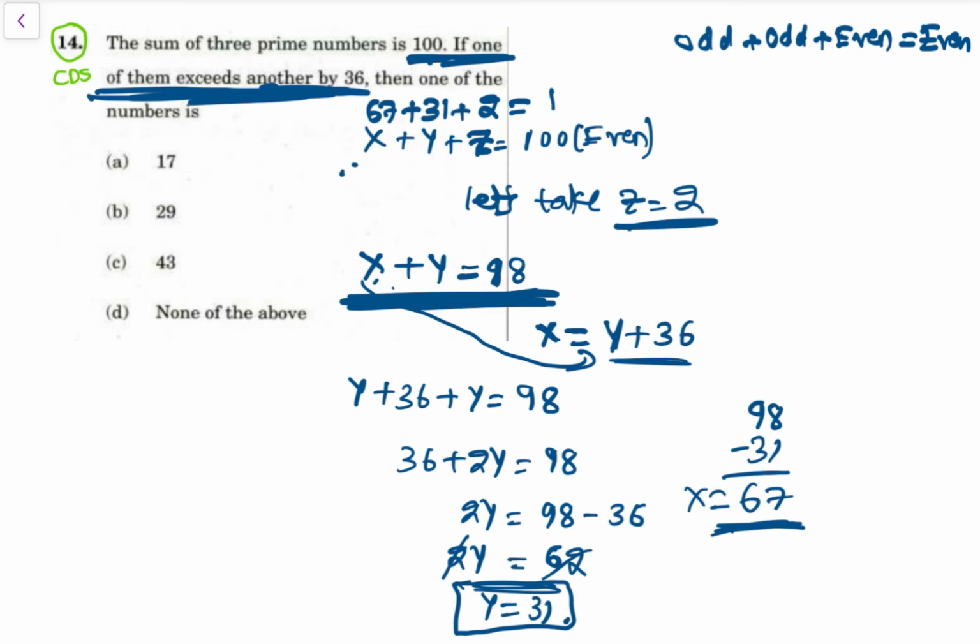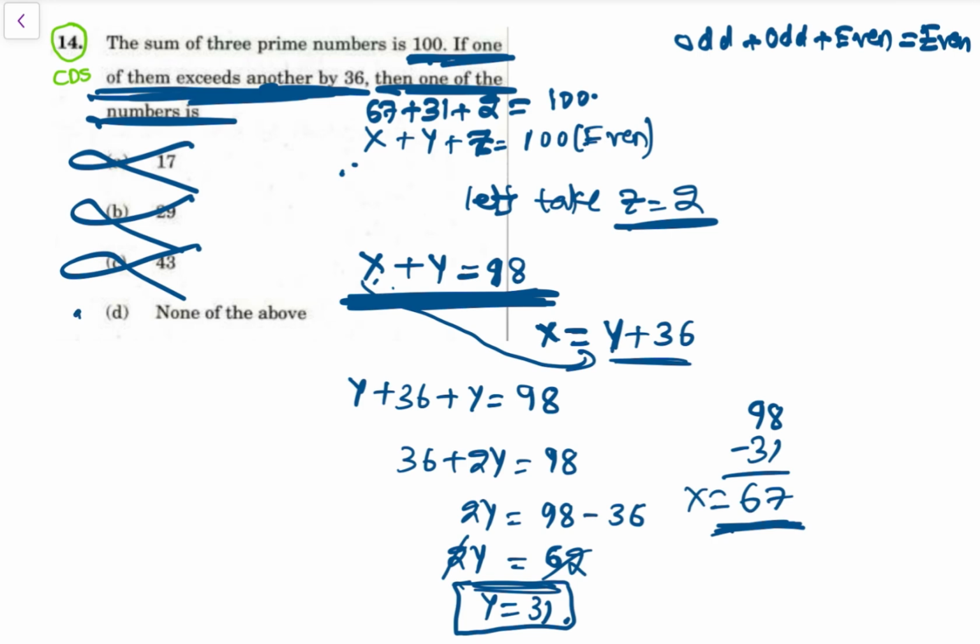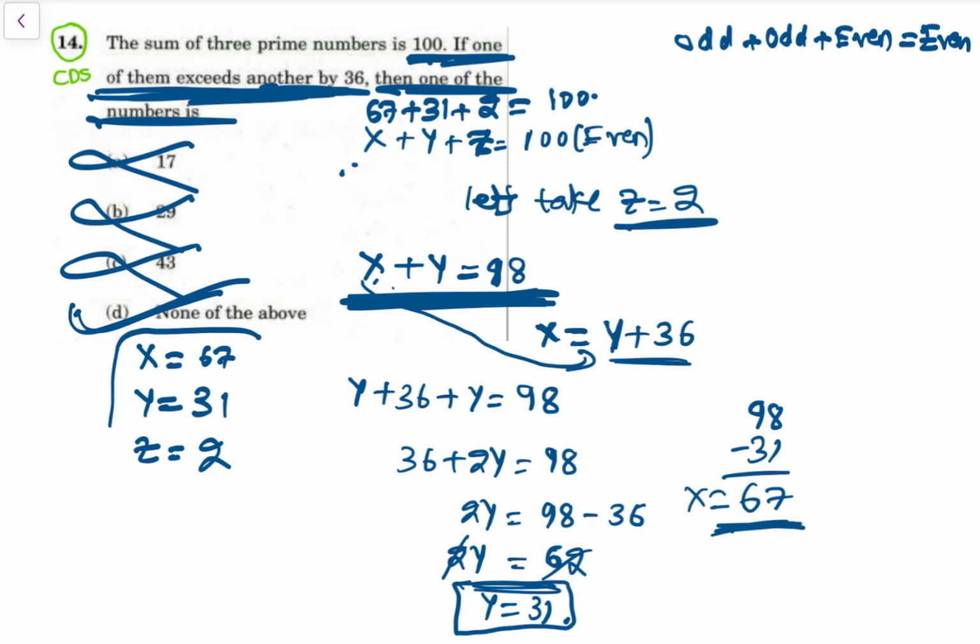So we got the value 100, right? अब देखो, one of the numbers ना 17 है, ना 29 है, ना 43 है. So none of the above is the answer. That is, the numbers are x is equal to 67, y is equal to 31 and z is equal to 2. So these are the numbers, right?